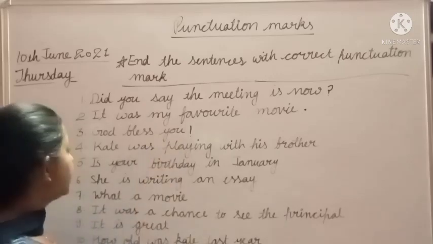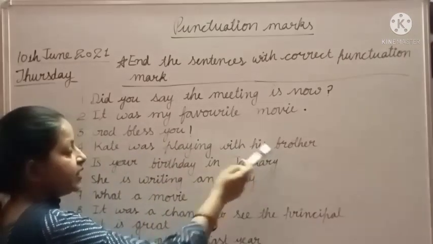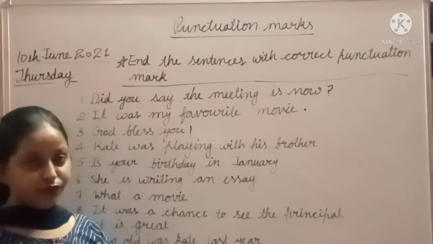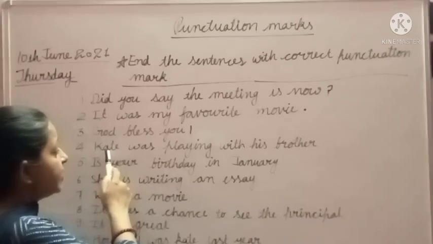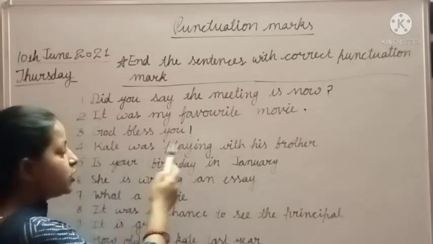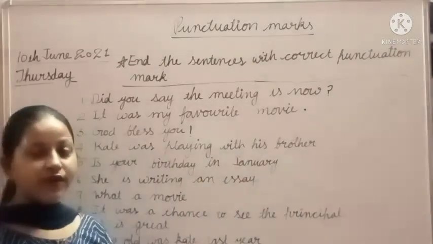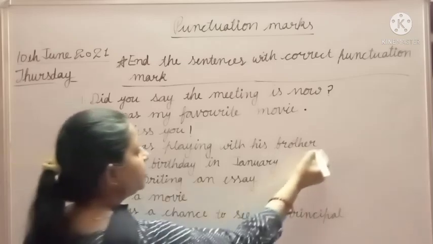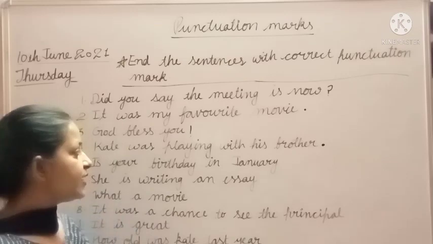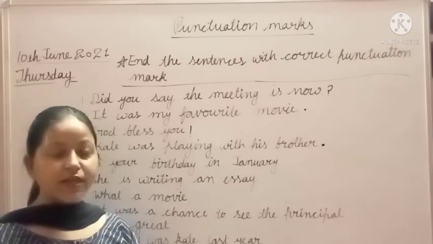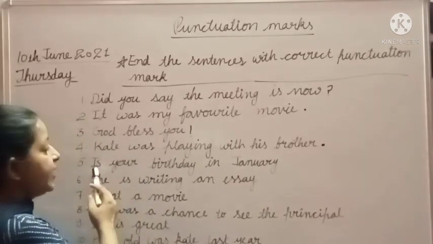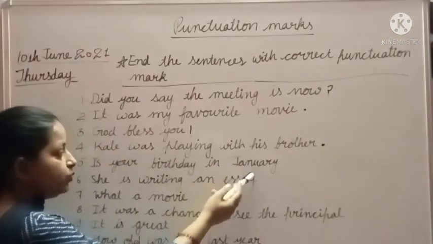This sentence tells us someone is giving us wishes. Next one is: Kate was playing with his brother. This sentence gives us information about Kate, because Kate was playing with his brother. So that's why we will put a full stop. Why? Because this is a telling sentence. This is a declarative sentence, an assertive sentence, and it gives us information about Kate.